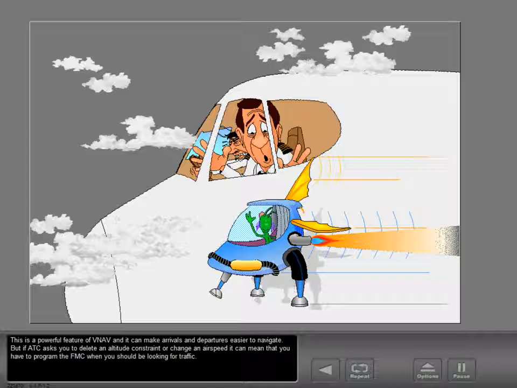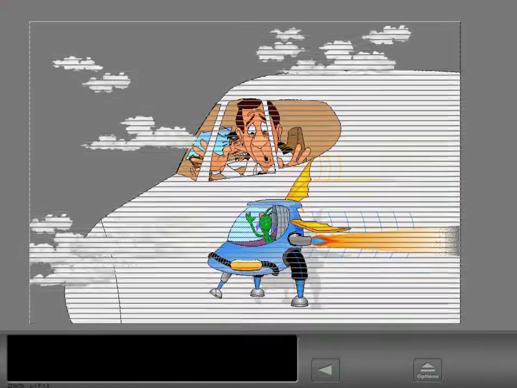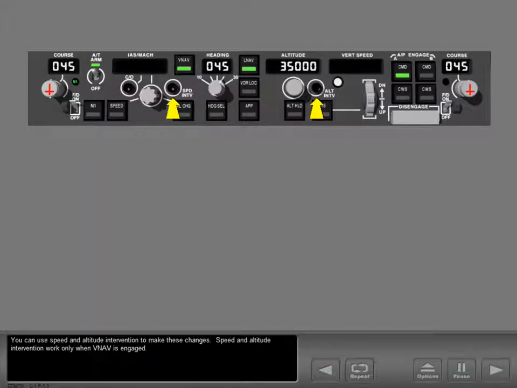But if ATC asks you to delete an altitude constraint or change an airspeed, it can mean that you have to program the FMC when you should be looking for traffic. You can use speed and altitude intervention to make these changes. Speed and altitude intervention work only when VNAV is engaged.